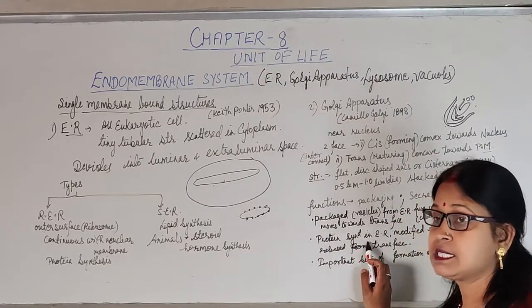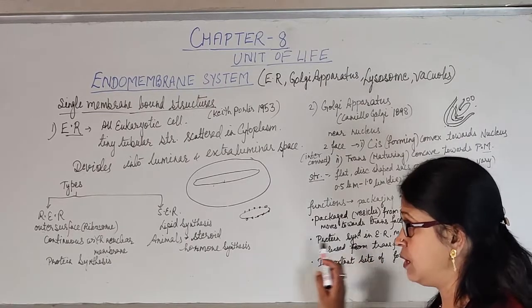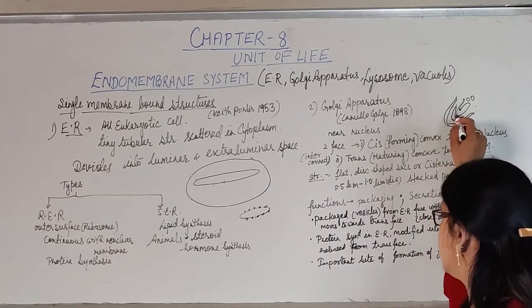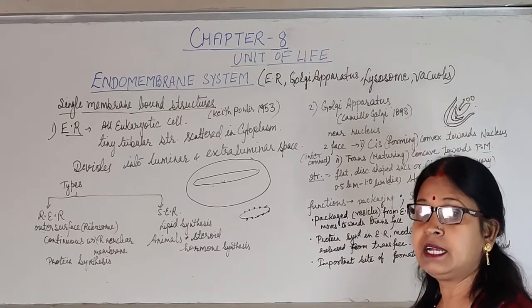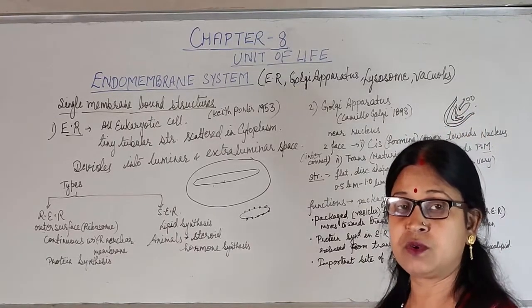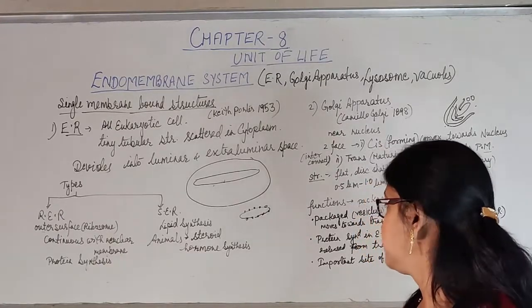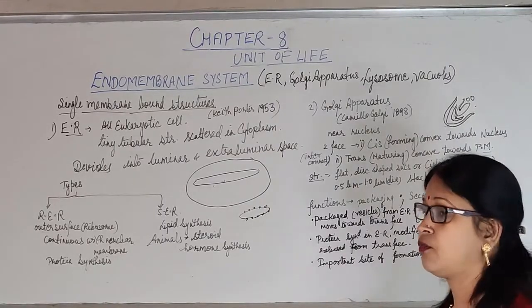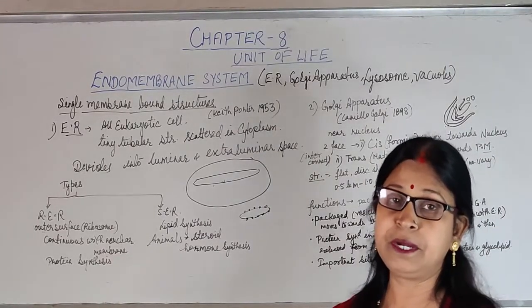Then the protein which is synthesized in the endoplasmic reticulum with the help of ribosomes will be modified in the cisternae of this Golgi apparatus. Then it will be released from the trans face of this Golgi apparatus. It is also a very important site for the formation of glycoproteins, glycolipids, etc.